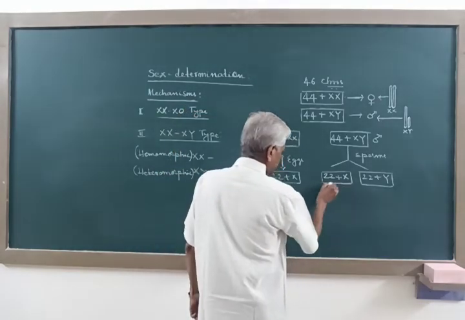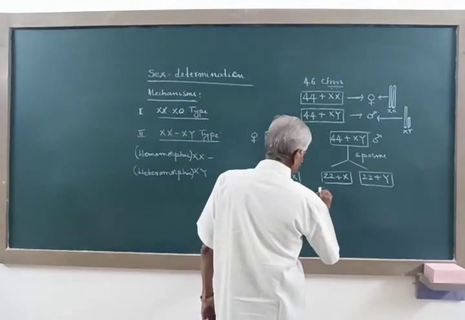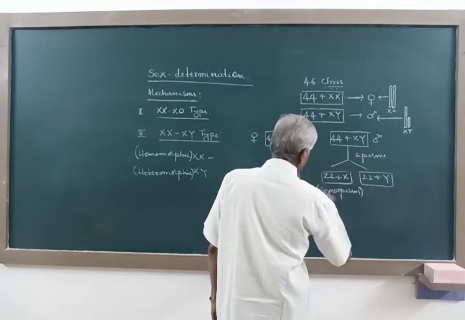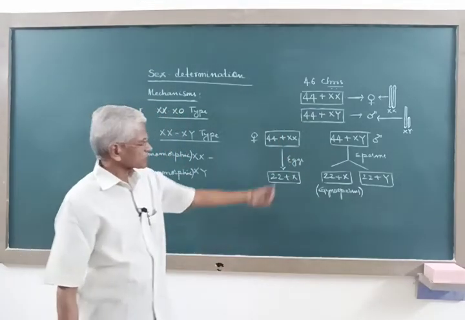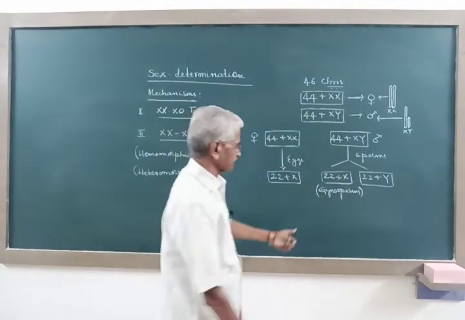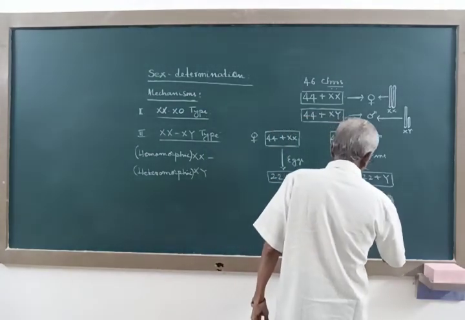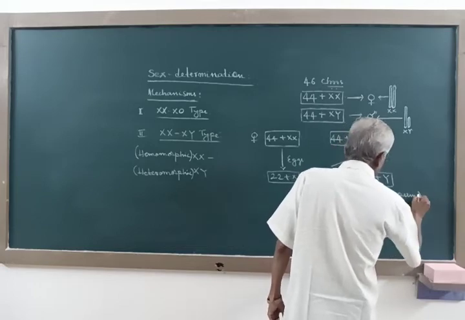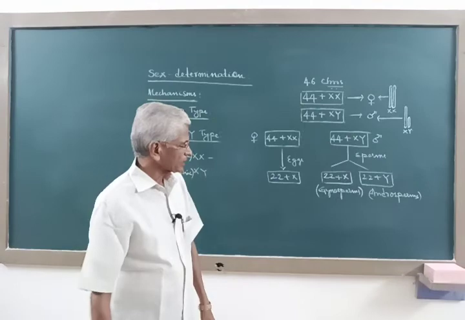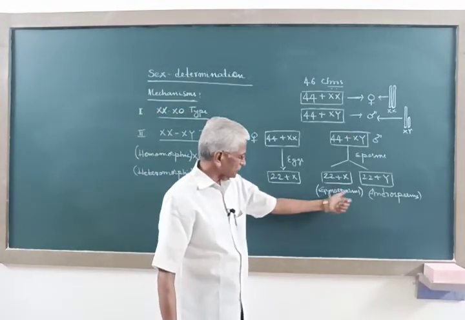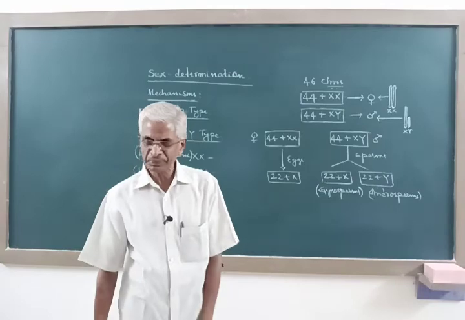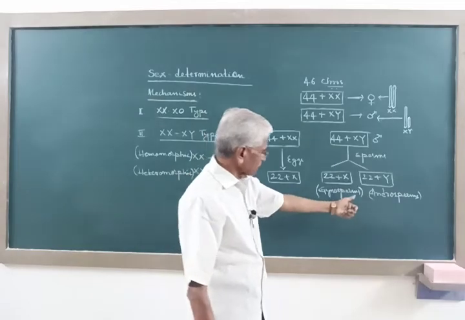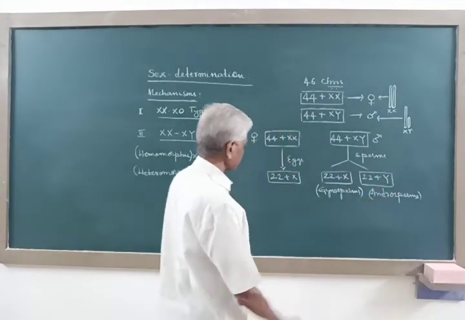Now the sperms carrying the X chromosome are called gynosperms. So what do you mean by gynosperms? The sperms carrying the X chromosome. The sperms carrying the Y chromosome are called androsperms. So gynosperms and androsperms are the two types of sperms produced by the male. Gynosperms will carry the X chromosome, whereas androsperms will carry the Y chromosome.